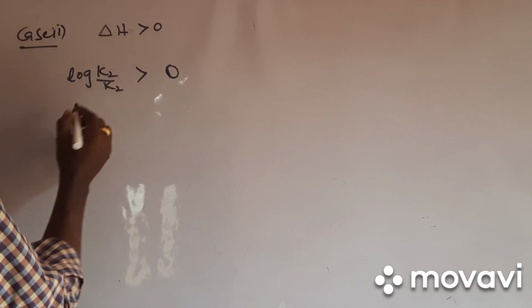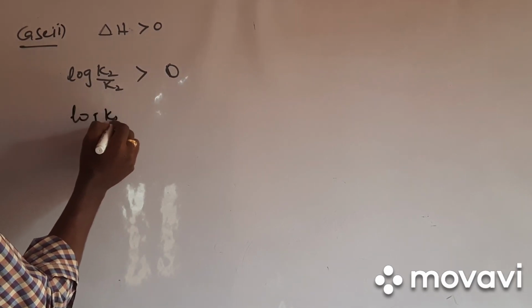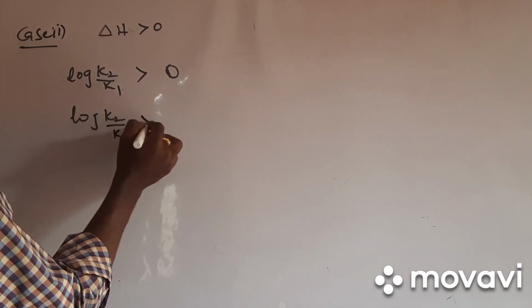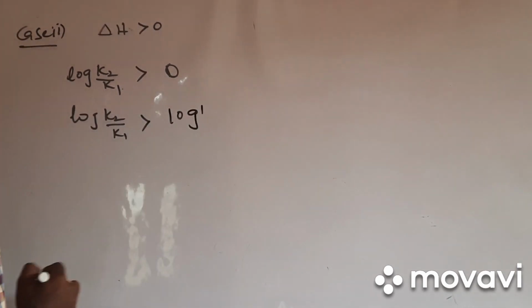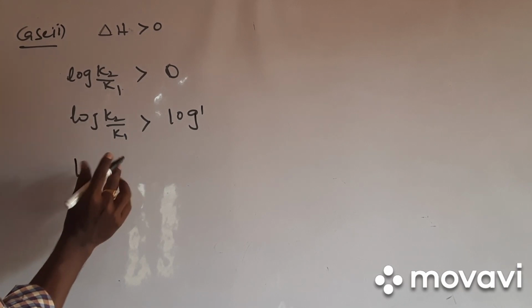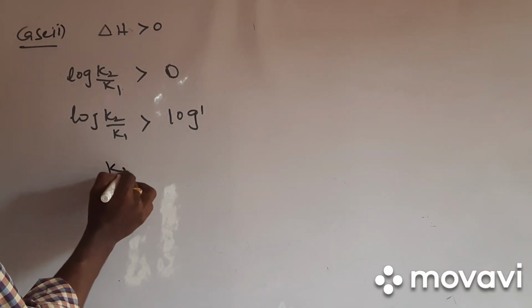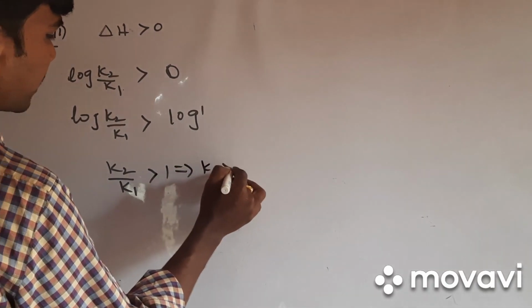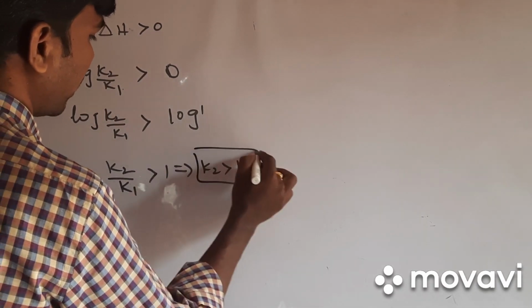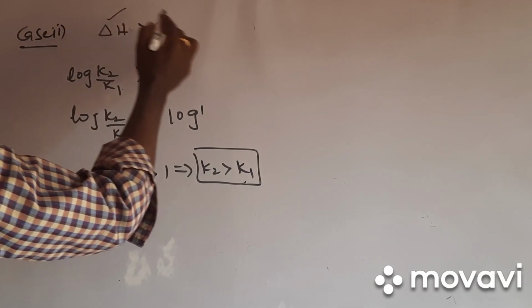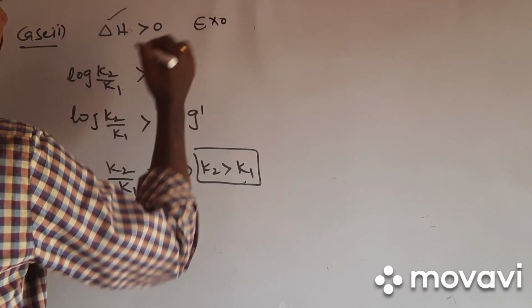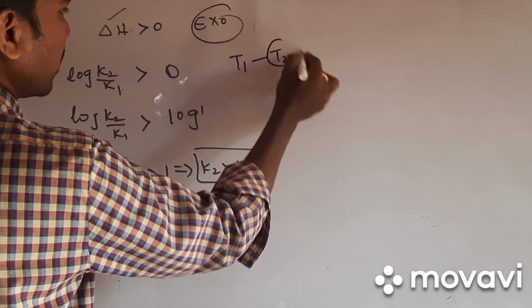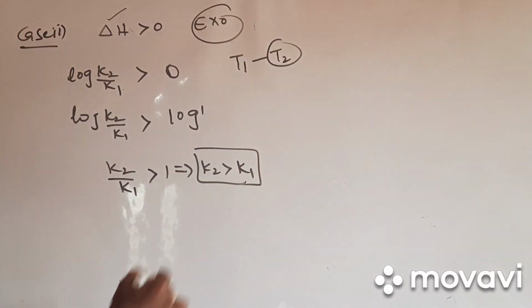When log K2 by K1 is greater than logarithm of 1, right? So if you apply anti-log on both sides, then K2 upon K1 is greater than 1, which implies K2 is greater than K1. So here you see, when delta H is greater than 0, that is an exothermic reaction. In an exothermic reaction, when we are increasing temperature from T1 to T2, then the equilibrium constant value will change.